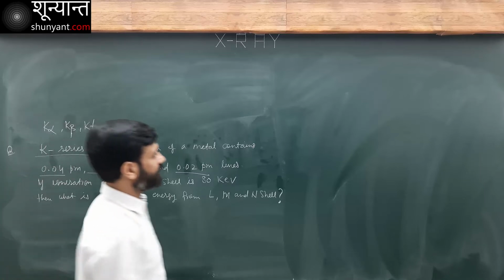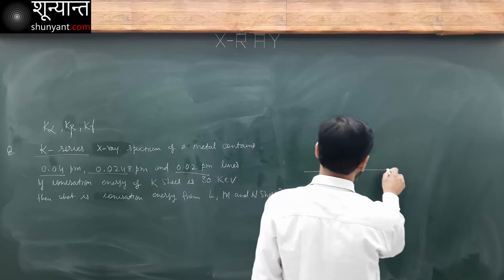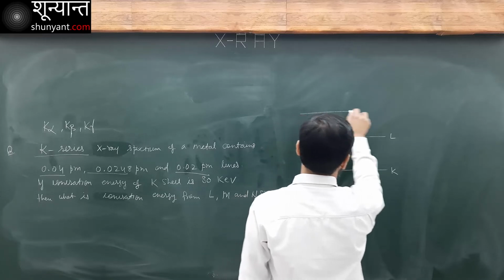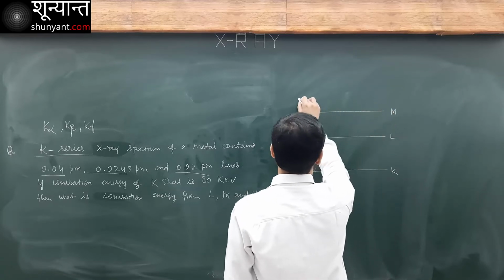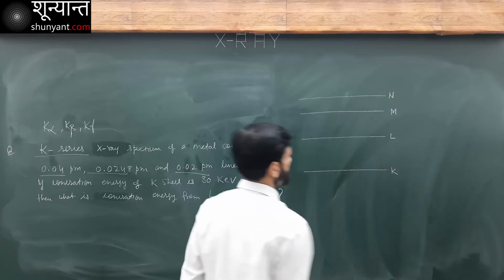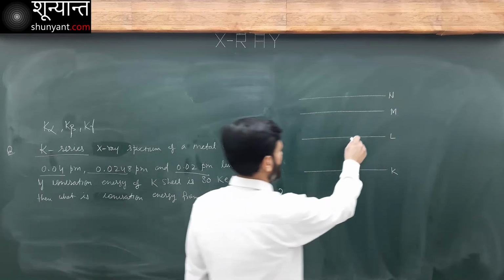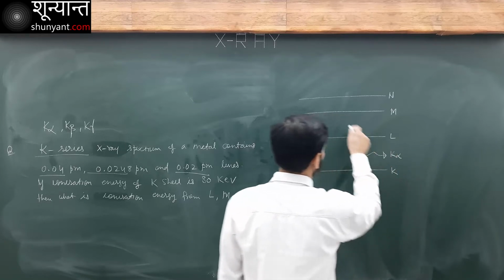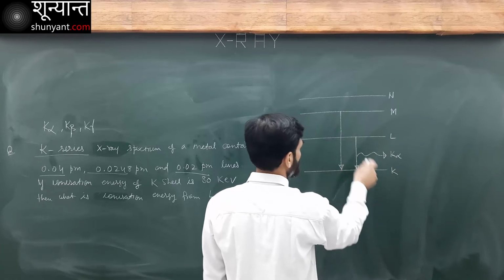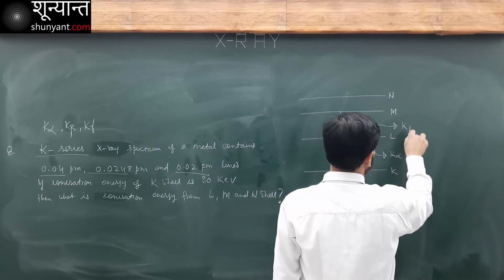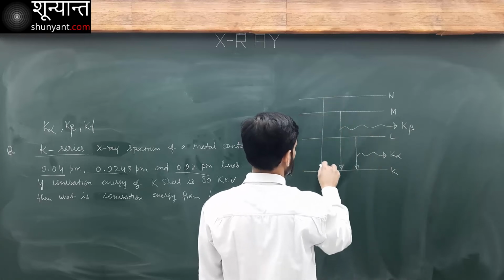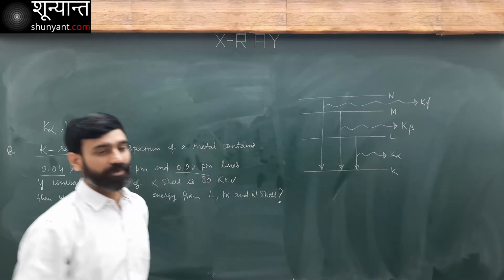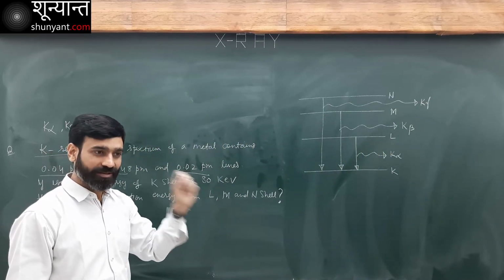Do you understand this? Now it's like this. I have this K, this is my K. This is L, K, L, M, and this is N here. Now from L to K, this will be K alpha. From M to K, this will be K beta, and from N to K, this line here is K gamma. Which one is going to have more energy?